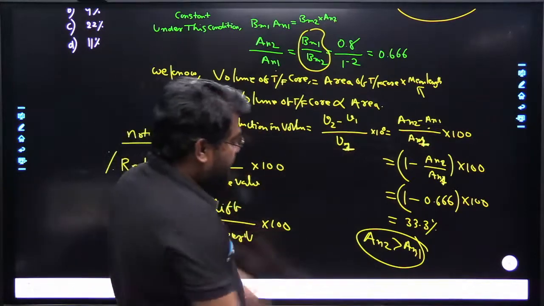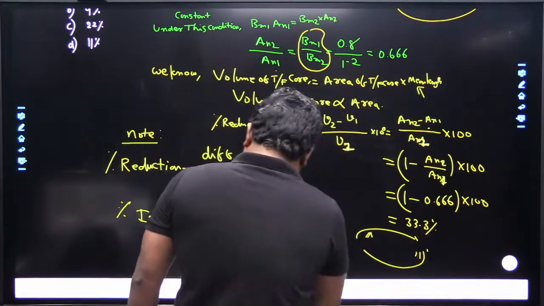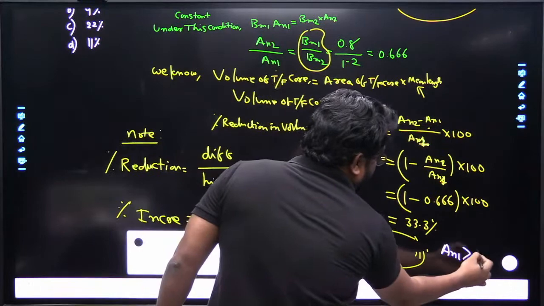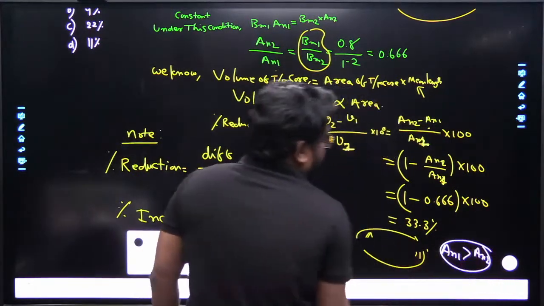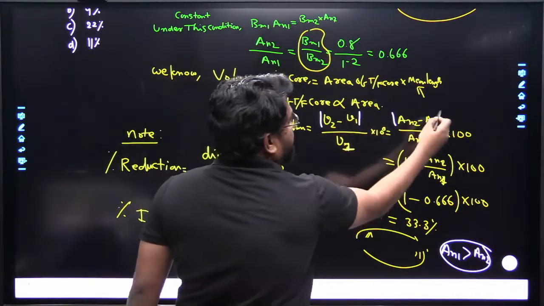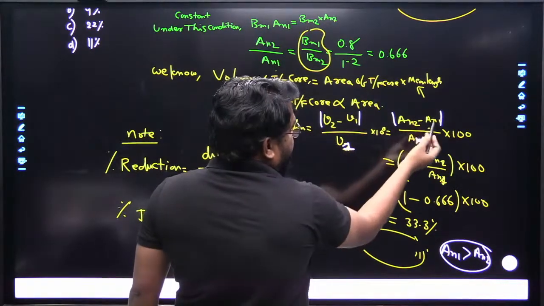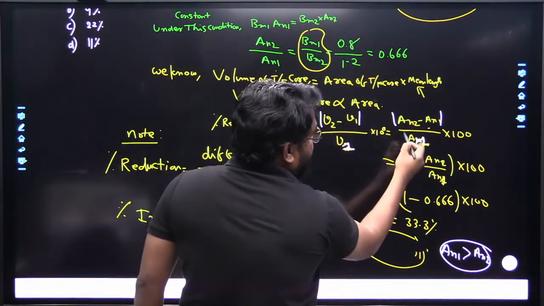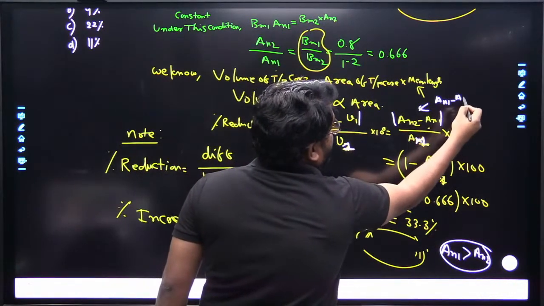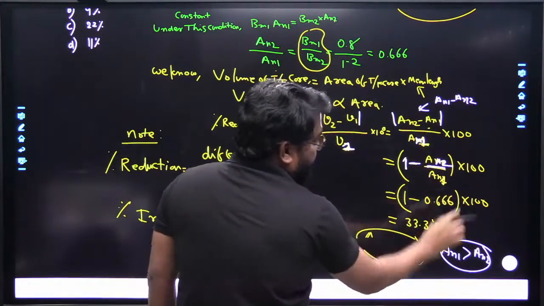Difference, which one is higher here? A N1 is high. A N1 is greater than A N2. So that's correct, for V1 you can take the difference. It is V1 and A N1. That's why for the difference, since V1 is higher, we can take A N1 minus A N2. So that is 1 minus A N2 divided by A N1.